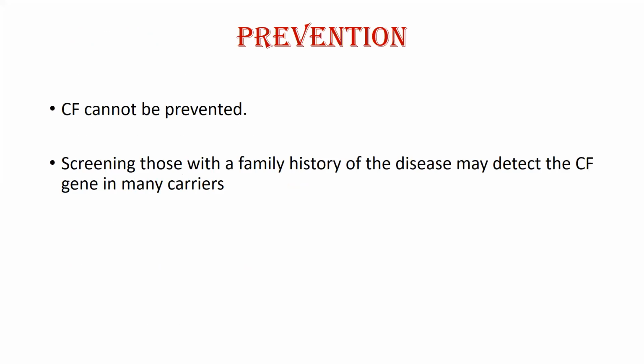So prevention, we can't prevent cystic fibrosis, okay, but we can screen the patient. So we can screen the family history of the disease, which can detect the cystic fibrosis gene in many carriers, okay. So for example, if we do the screening test and we know that one sibling has cystic fibrosis, then there is a 50% chance that the second sibling may even have that cystic fibrosis gene. So early diagnosis,